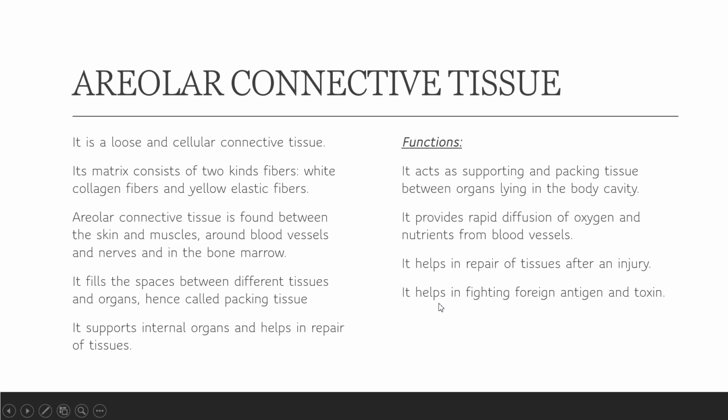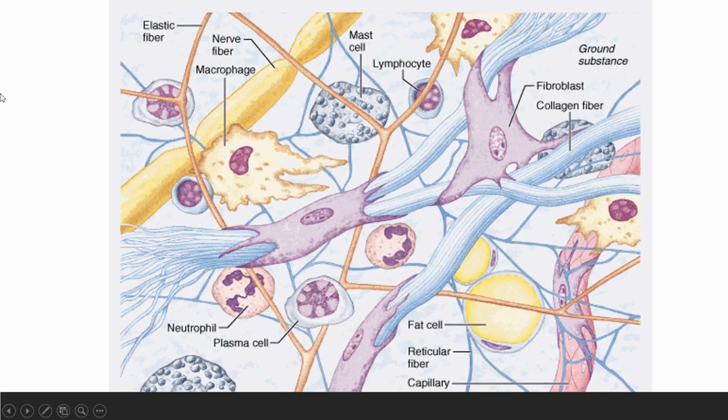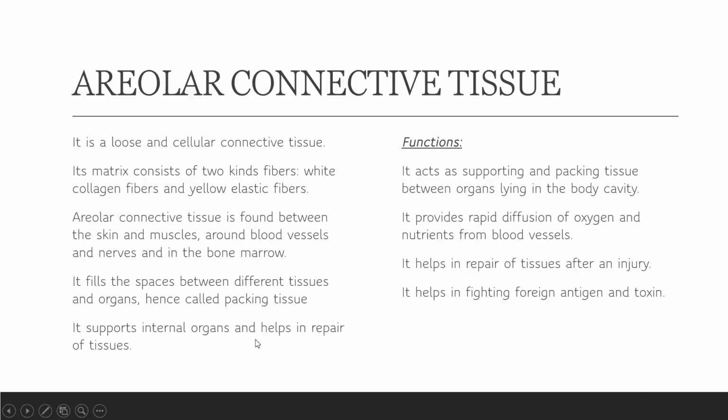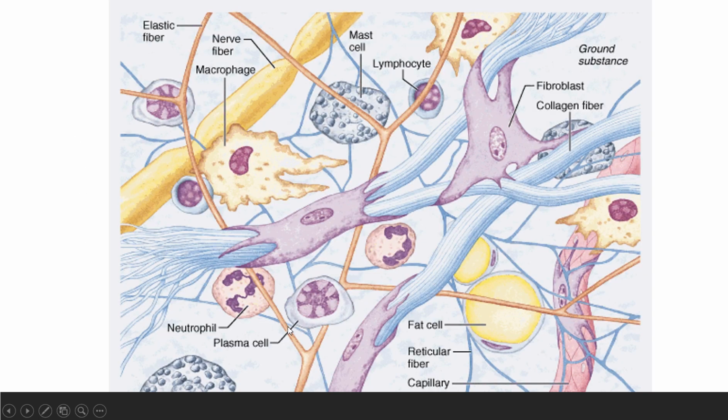It has some defense mechanisms in the form of macrophages and other types of WBCs present here. They attack foreign antigens and toxic materials, that is, poisonous materials, when toxins enter our body. Here is the diagram. Here the macrophage is part of the defense mechanism. The lymphocyte is also meant for defense against antigens. Fibroblasts and collagen fibers are also shown. This is the diagram of your areolar connective tissue.